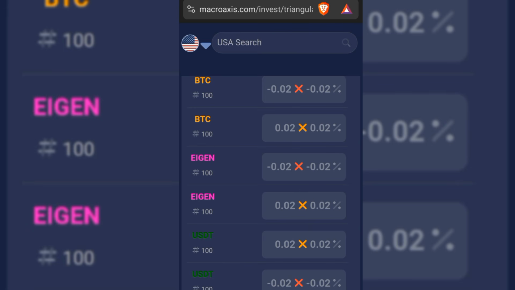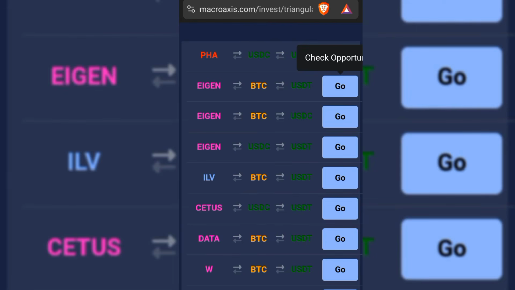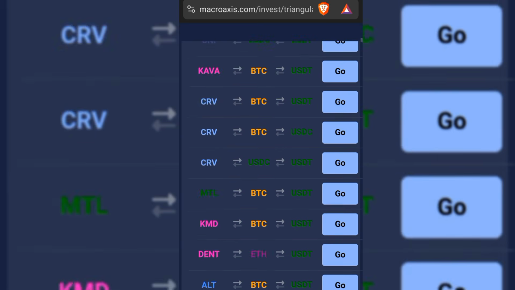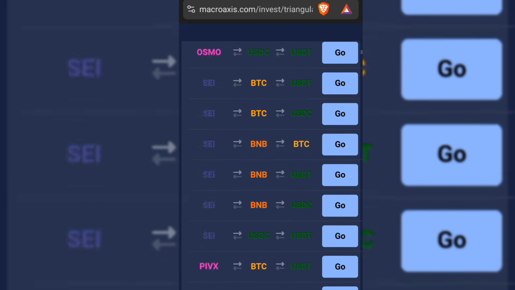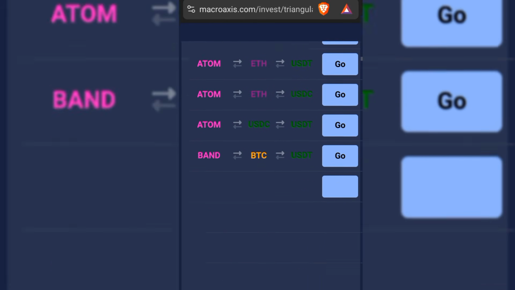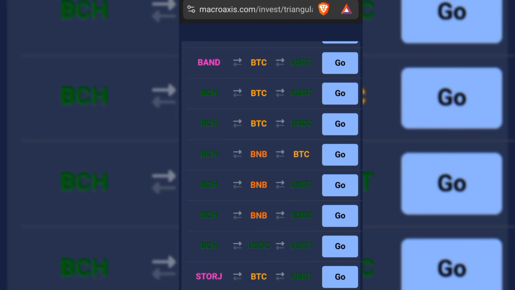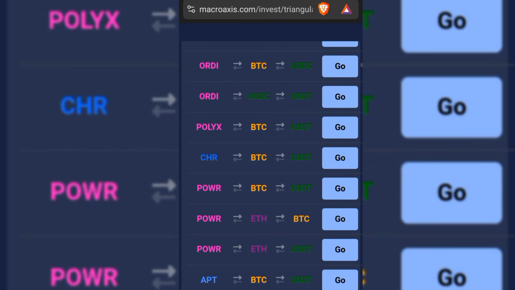EIGEN, okay? You exchange it for this EIGEN and then sell back to USDT, and you get to make your profit, okay? So now that's how you are going to be searching. You are going to be looking for all the coins right here in order to get an opportunity. Take for instance, let's see if there's still an opportunity on that particular coin I showed at the beginning of this particular video, okay?